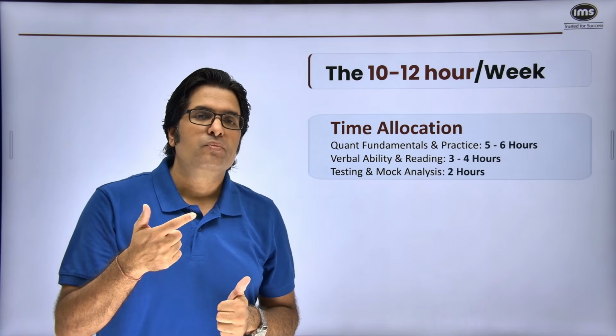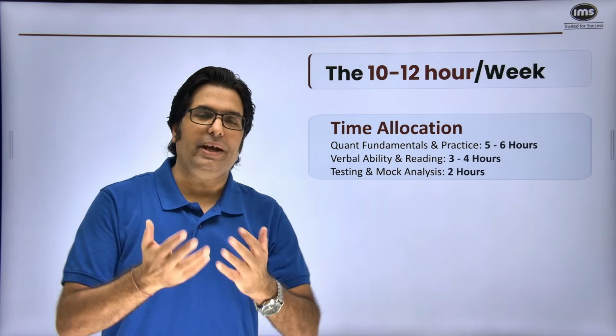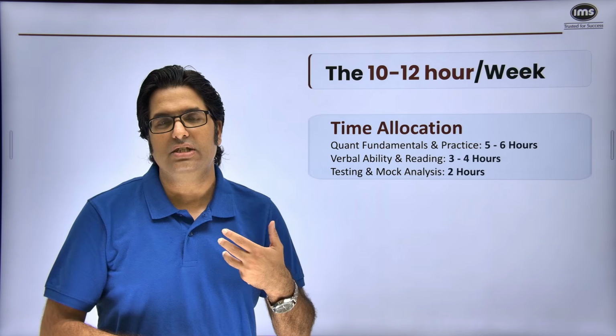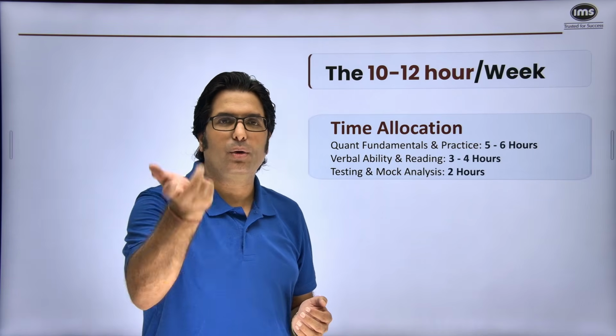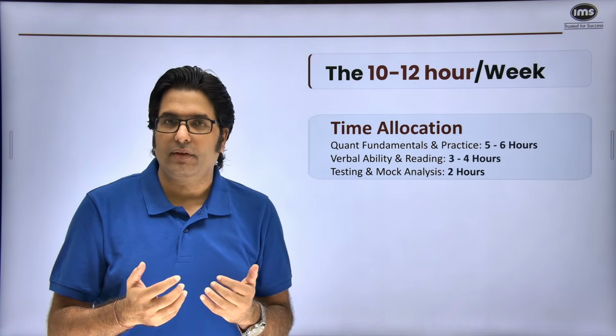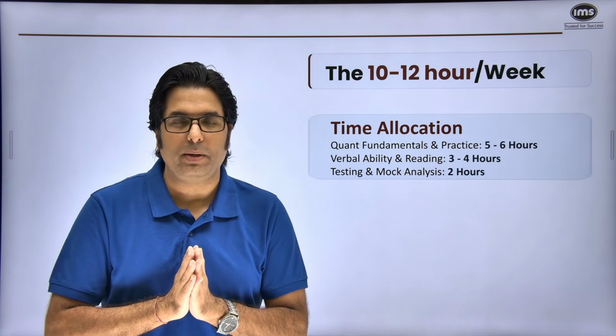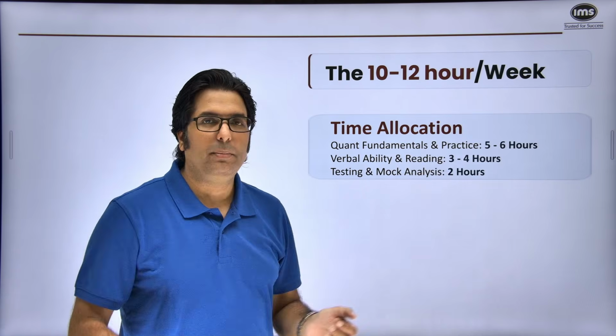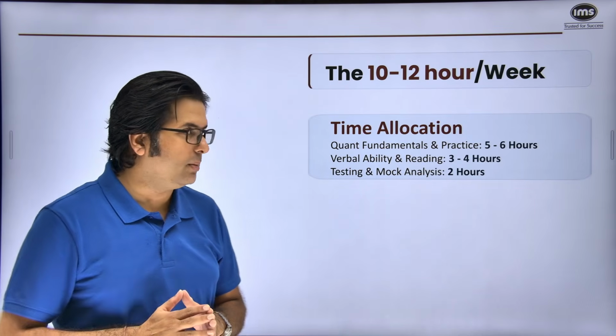If you feel your quant is already very strong, you're preparing for IPMAT and you look at some of the previous year's questions and feel this is very easy, that without even preparing you're able to get 5-6 questions right. If you feel QA is your strong area, but you're not that great with verbal ability, which can be a reality for a lot of people, then maybe switch this to just 2-3 hours for QA and 4 to 5 or 6 hours for verbal ability.